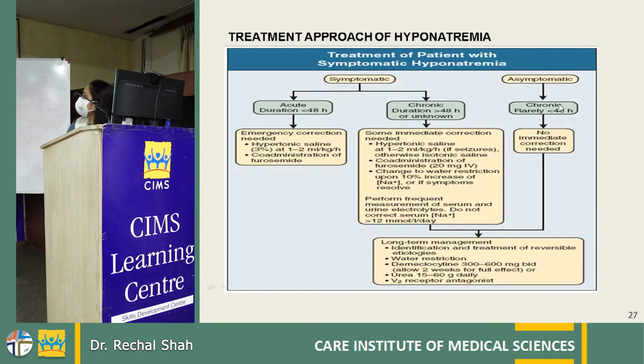In asymptomatic patients who are chronic, no immediate action is required. Long-term management in the form of identification and treatment of reversible causes is done. Water restriction has to be advised. And majorly we use the V2 receptor antagonist, that is tolvaptan, in the dose of 15 to 60 milligram per day. It is mainly used in cases of euvolemic hyponatremia and hypervolemic hyponatremia, in which there is increased ADH in the body.